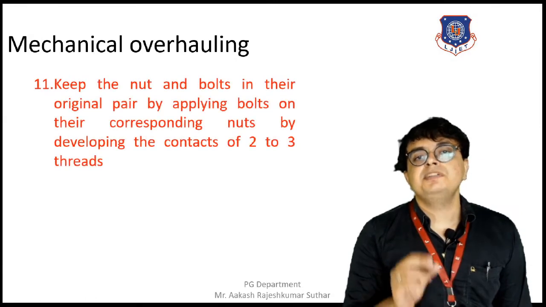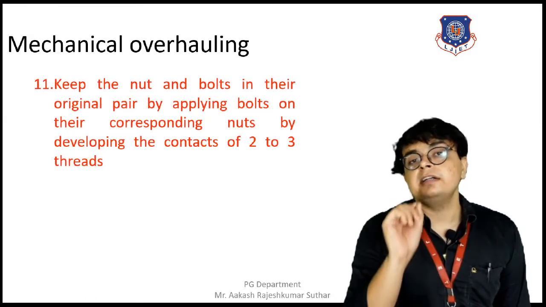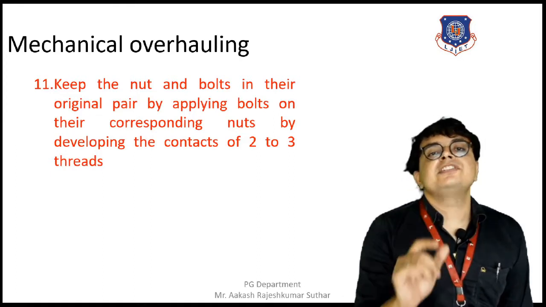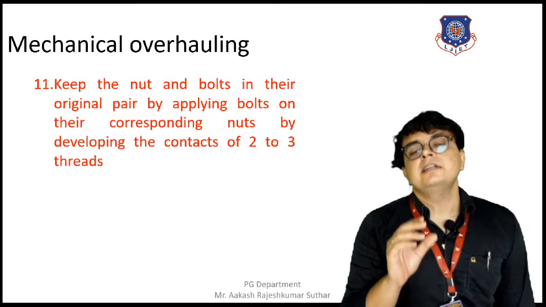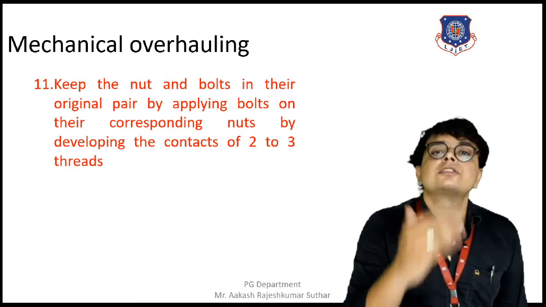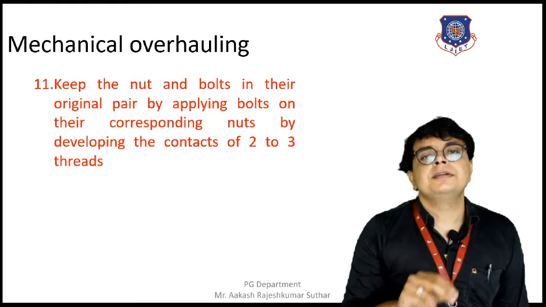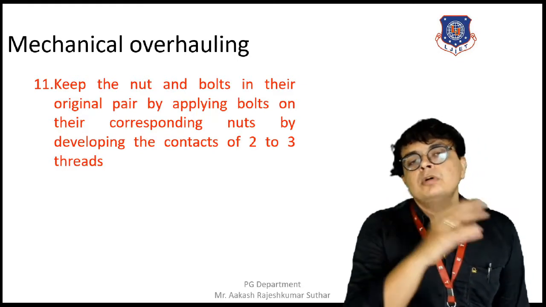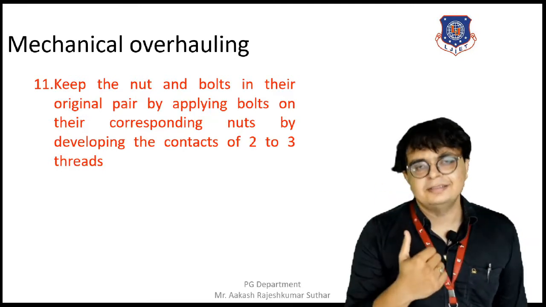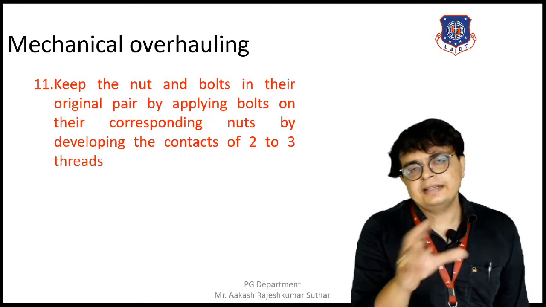And we should make sure that the nuts and the bolts are properly connected with each other. Means we can say that the bolt should be connected to its corresponding nut only, and that can be done by connecting the bolts and the nuts with each other to some 2 to 3 threads. So that is why the connection will be maintained.